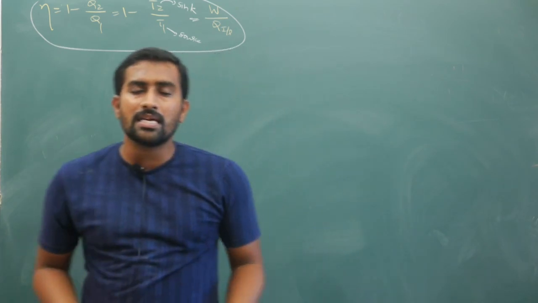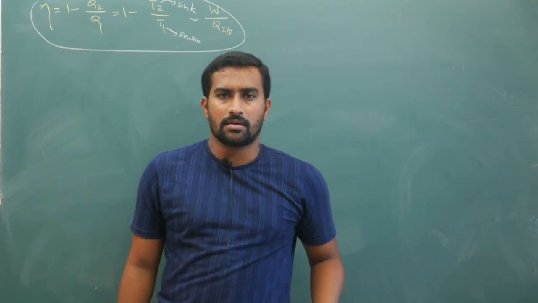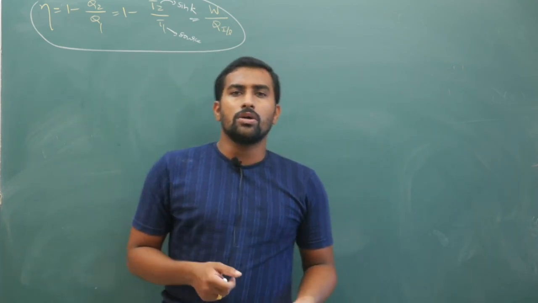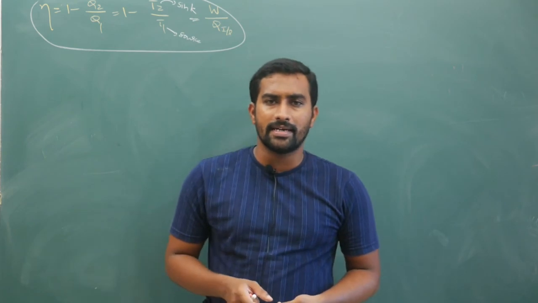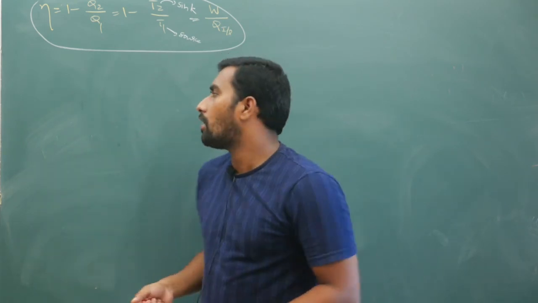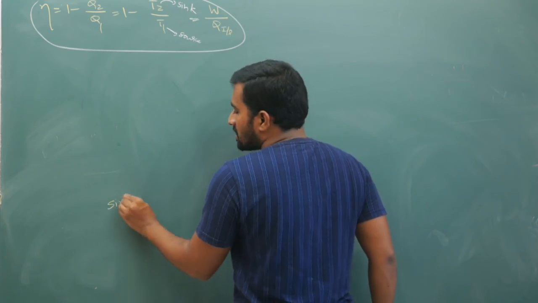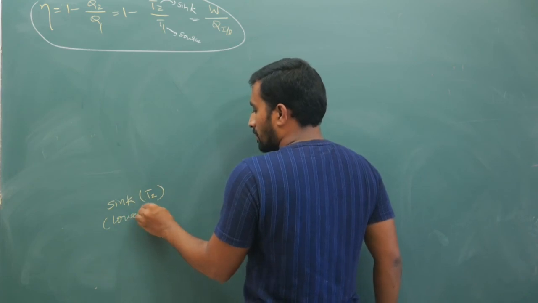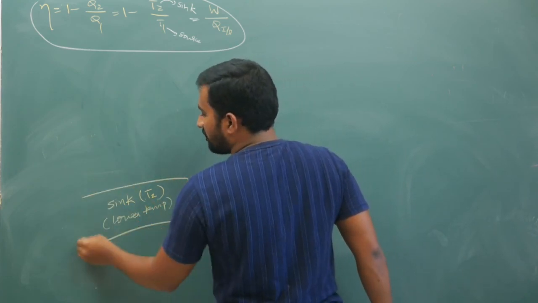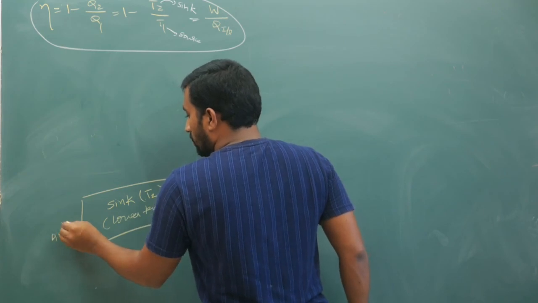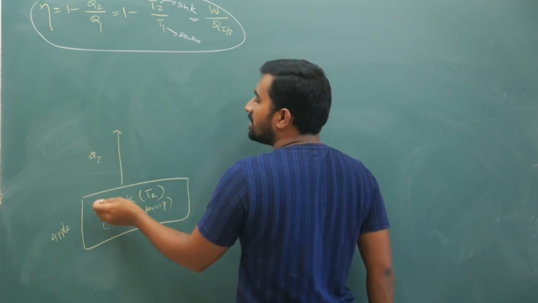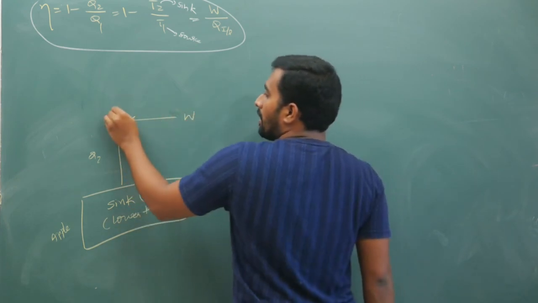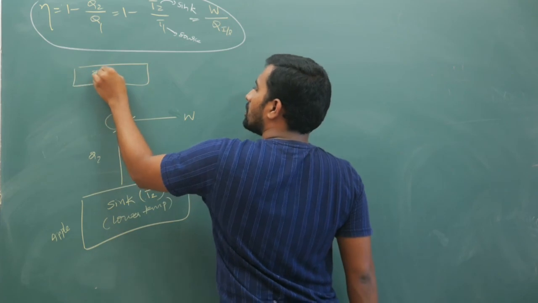Now next thing is your refrigerator, or cold pump. Cold pump or refrigerator is where you have to extract heat from a cold body. So you will have the sink, that is T2 at lower temperature, like an apple in a fridge. Then you will extract heat Q2, then you will do some additional work, and then release it into the source like this.